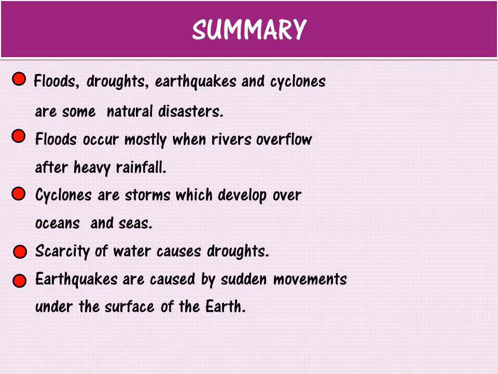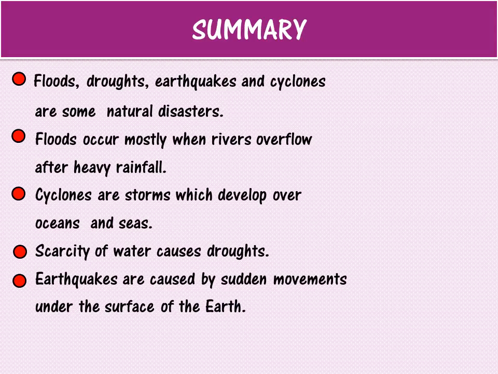Can you name some? Yes, very good. Tornadoes, hurricanes, landslides. Landslides are what? Big debris of the earth. They break sometimes due to earthquakes or sometimes due to heavy rainfall. What happens in the mountainous regions? This debris of the earth will fall, and that is called a landslide. So there were some more natural disasters, but the ones we studied in this lesson are floods, droughts, earthquakes and cyclones.